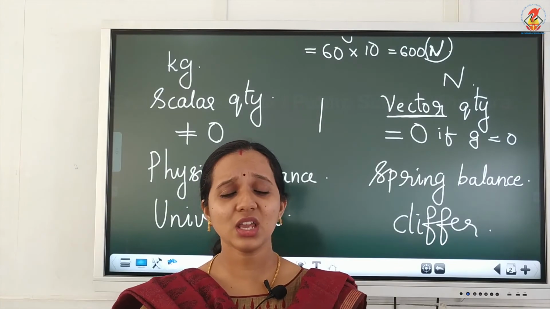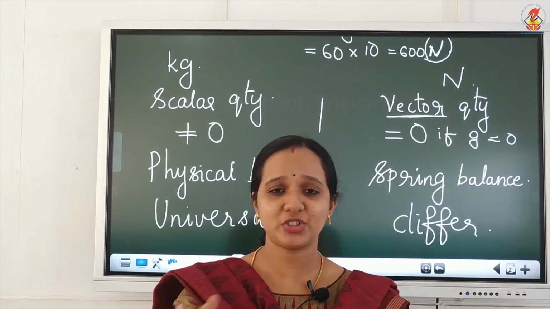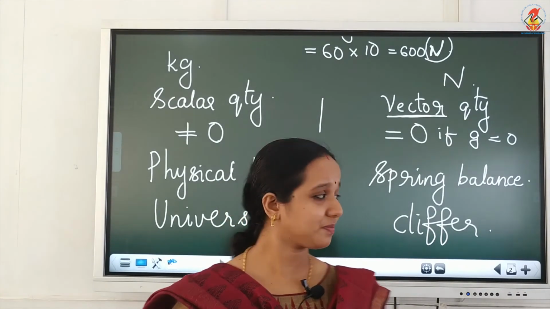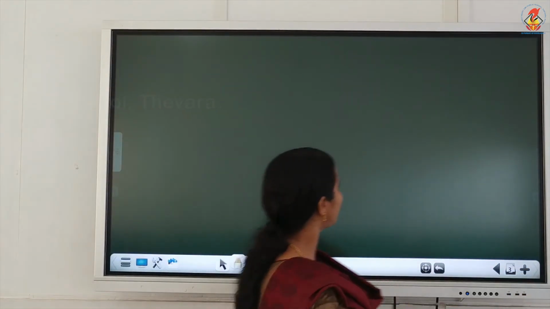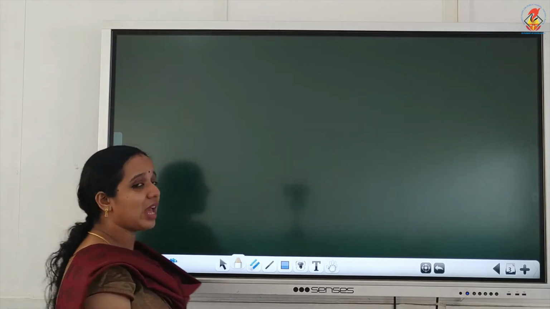So, let us see how much the weight of an object differs on the moon and on the earth. For that, we need certain values.